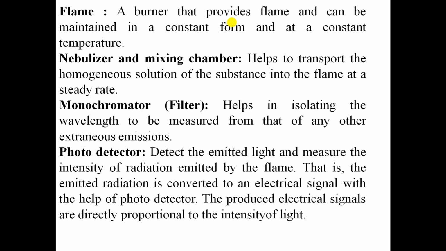The photodetector detects the emitted light and measures the intensity of radiation emitted by the flame. That is, the emitted radiation is converted into electrical signals with the help of the photodetector, and it produces an electrical signal directly proportional to the intensity of light, and it shows the reading.